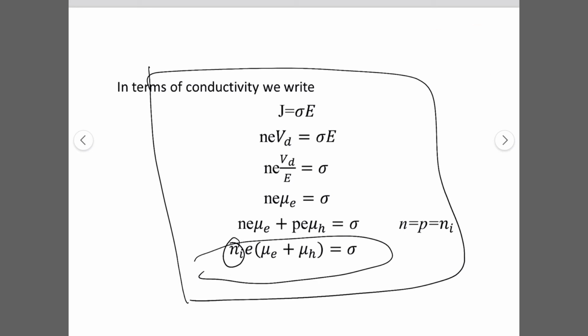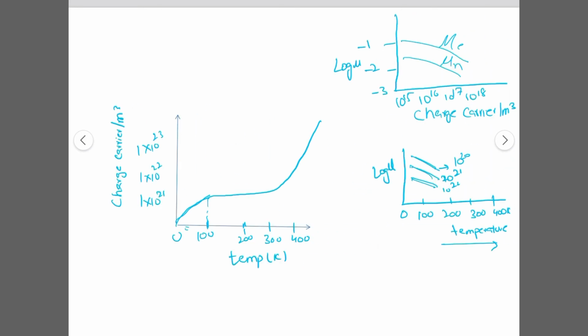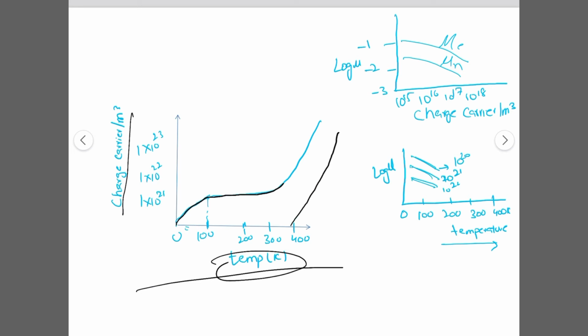I have some graphs here. If we plot the charge carrier concentration with respect to temperature, this is the behavior for the intrinsic semiconductor, and this is for the extrinsic semiconductors.